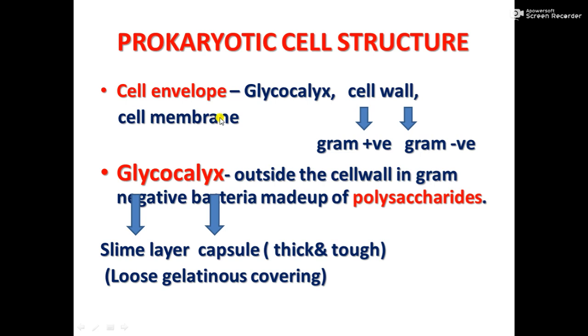And we have learned the characteristics of the cell membrane. It is selectively permeable or semi-permeable, made up of proteins and lipids, isn't it? And so these three are forming the cell envelope. Okay, so the cell envelope consists of glycocalyx, cell wall and cell membrane. Now let us see the cell membrane in bacteria.